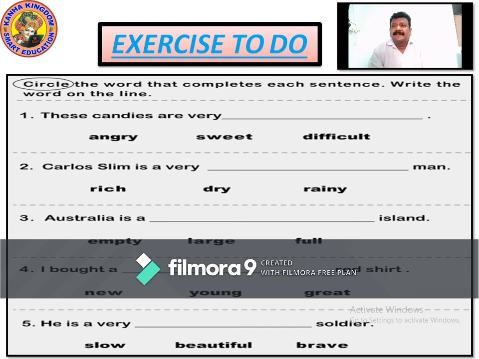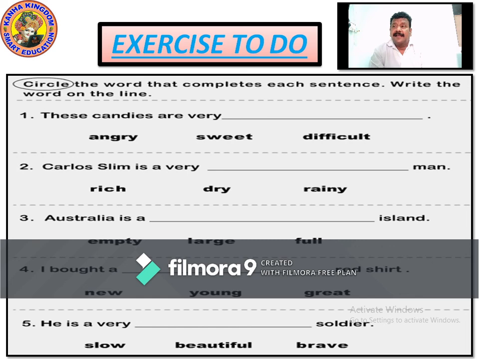Carlos Slim is a very dash man. Options are rich, dry, rainy. Carlos Slim is a very rich man. R-I-C-H, rich man. Rich means wealthy man. Australia is a dash island. Empty island, large island or full island.